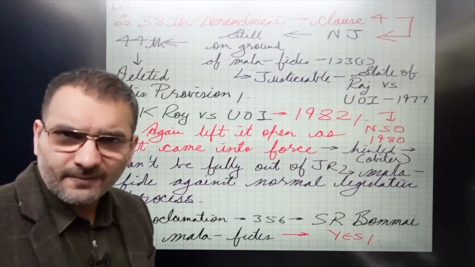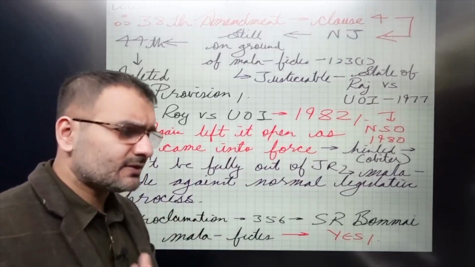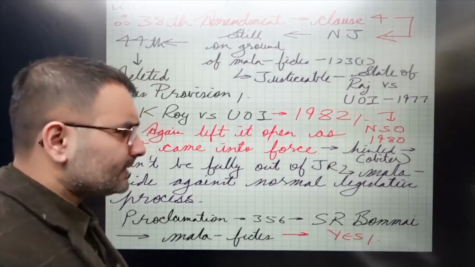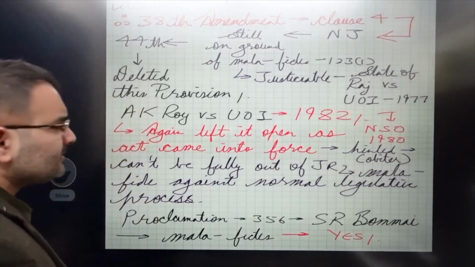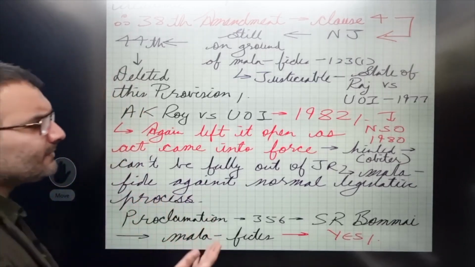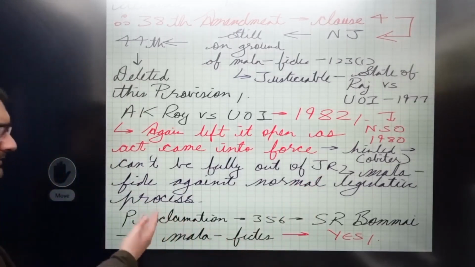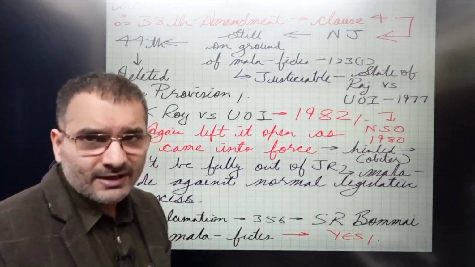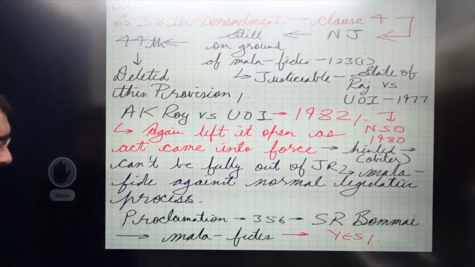Obiter is a general observation. Ratio decidendi is basically the rationale of giving the judgment, in which the court provides you reasoning. But an obiter is just a passing observation. You cannot legally enforce it. They said the ordinance-making power can't be fully out of judicial review, and you can't use it with a malafide intent against the normal legislative process, because the president can basically overpower the legislative process.